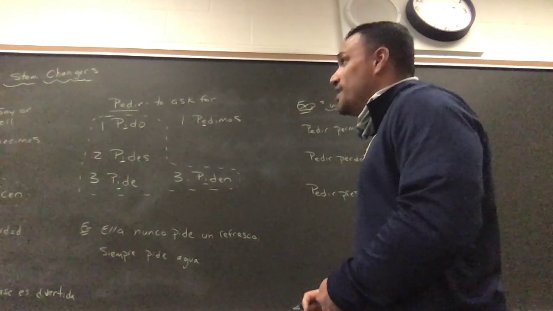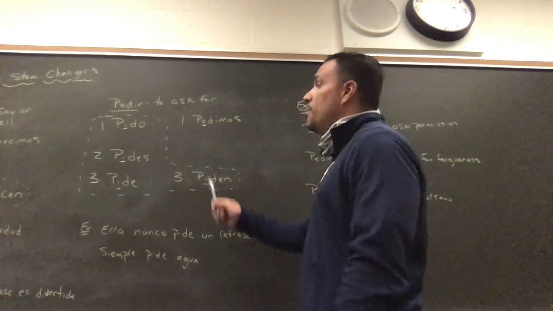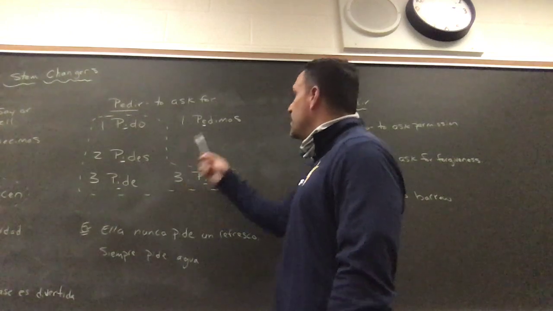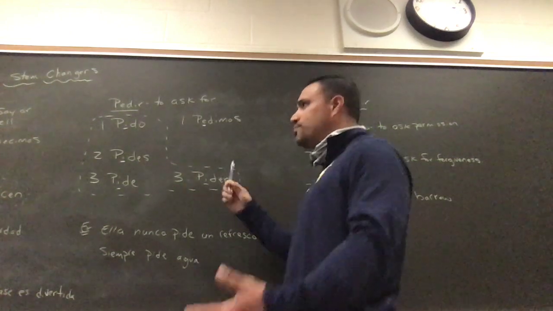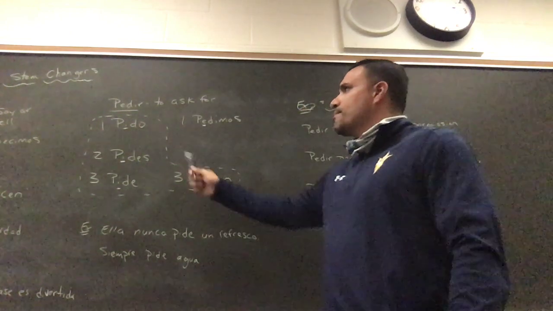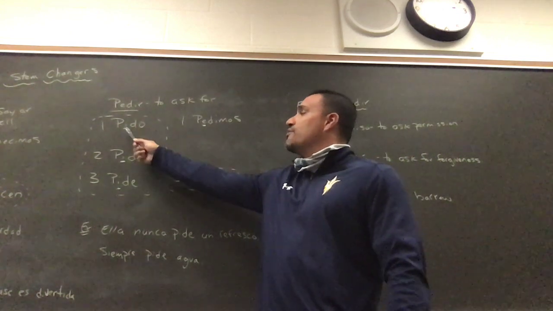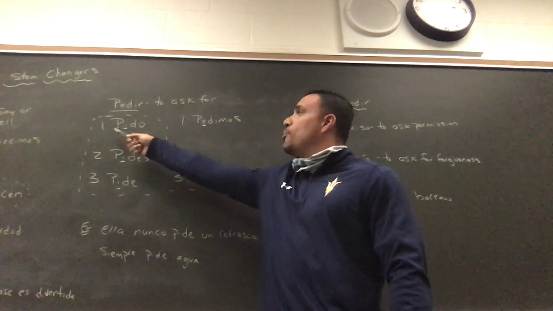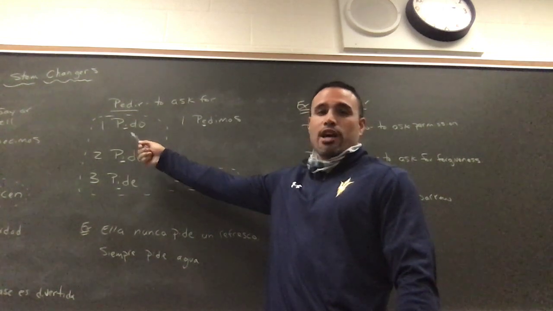But this is also an E to I stem changer and an IR verb. So same endings, right? You drop the IR, O, ES, E, IMOS, EN. No big deal. All right, the E will change to I. So this becomes pido, not pido, right?